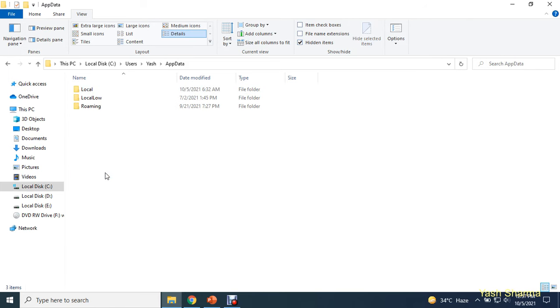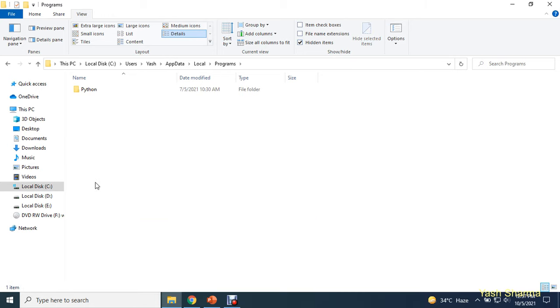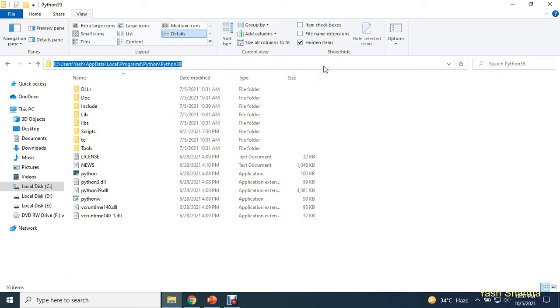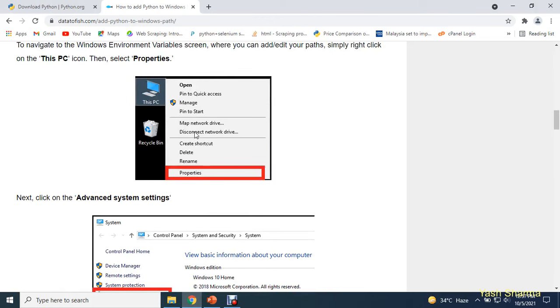Double click on AppData, Local, Programs, and here you can find the Python. All you need to do is copy this location, and using this path very easily you can set up your environment variable.